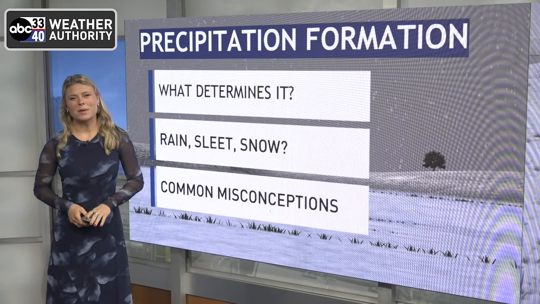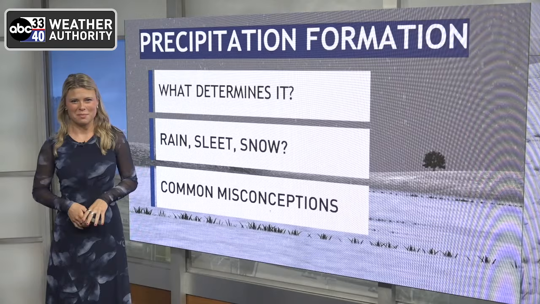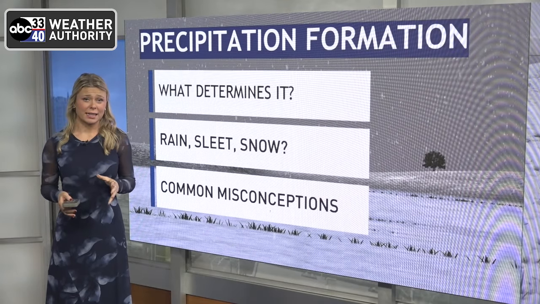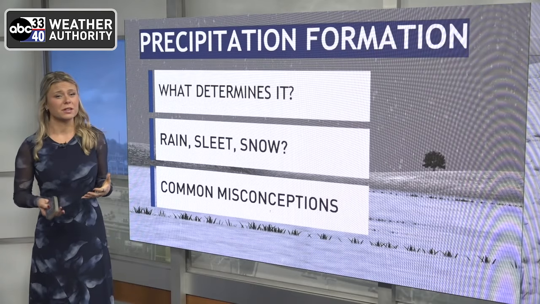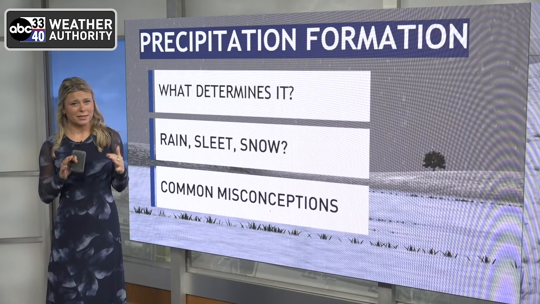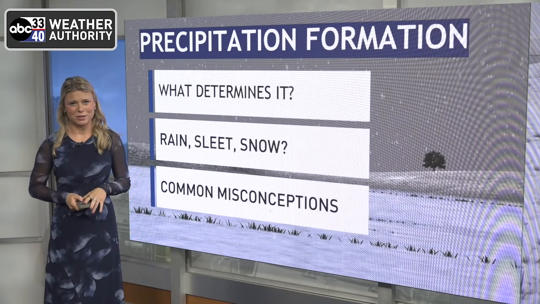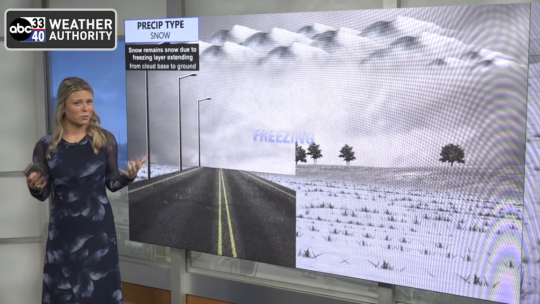Well, 'tis the season for winter weather, or at least the chance for winter weather here in central Alabama. When we go to forecasting the winter precipitation, we don't just talk about snow. There's multiple different kinds we can see, and it really all is determined by the temperature layers in the atmosphere. So let's go through a couple of those different types and what to expect when we talk about them.